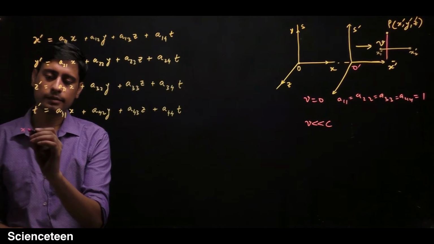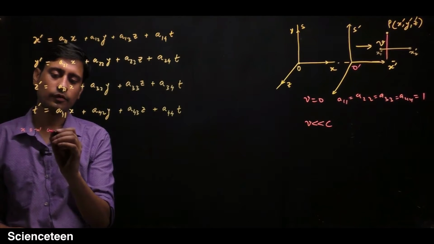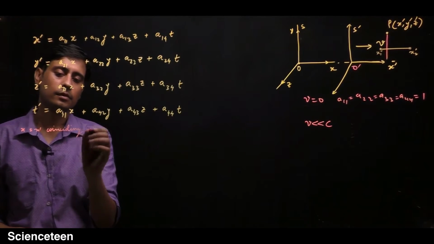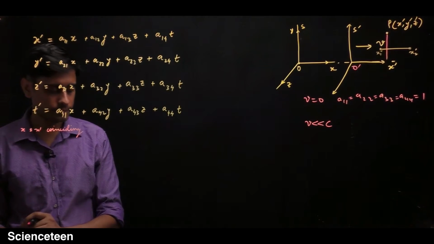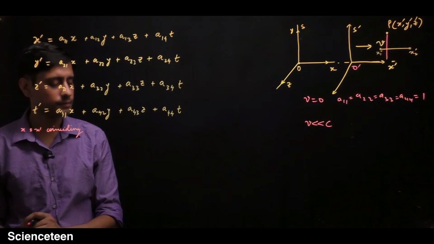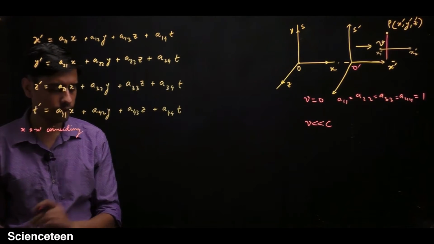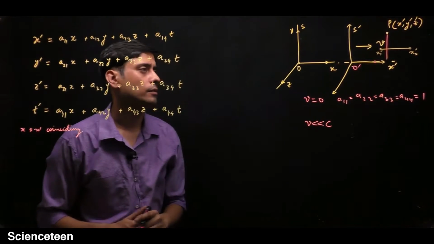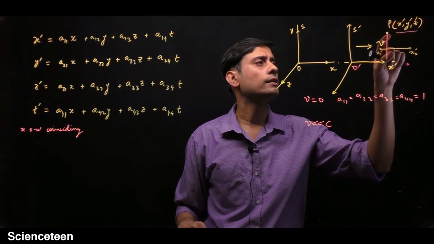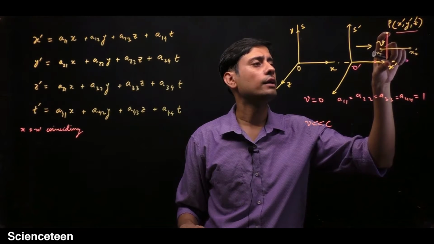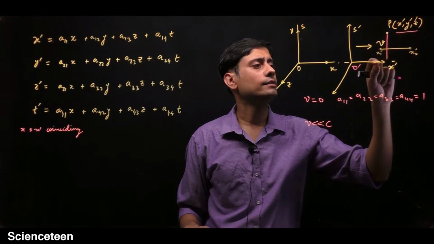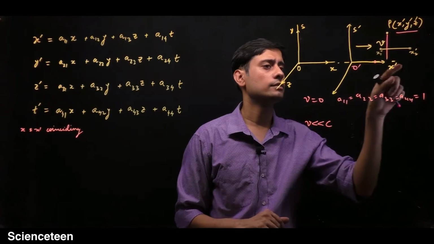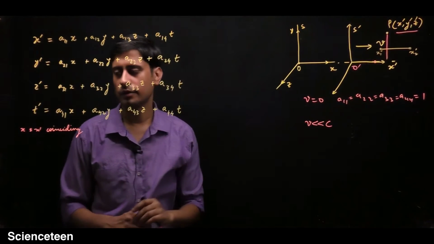So for x and x prime coinciding, consider a special point which is lying on this x or x prime axis, because both are coinciding.